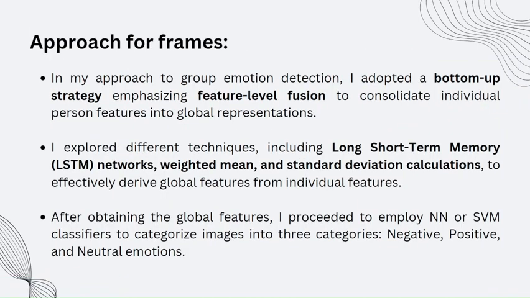Next is approach. So for the frames, I have read several papers and have come up with some approaches. In my approach, I have adopted a bottom-up strategy emphasizing feature level fusion. That is, I have taken facial features of each individual person and then concatenated them, or basically done some operations over them, to make them into a global representation. In this, I explored several techniques like LSTM, weighted mean, and standard deviation calculations. Then after obtaining these global features, I have passed them to a classifier to classify the image into three categories: positive, negative, and neutral.